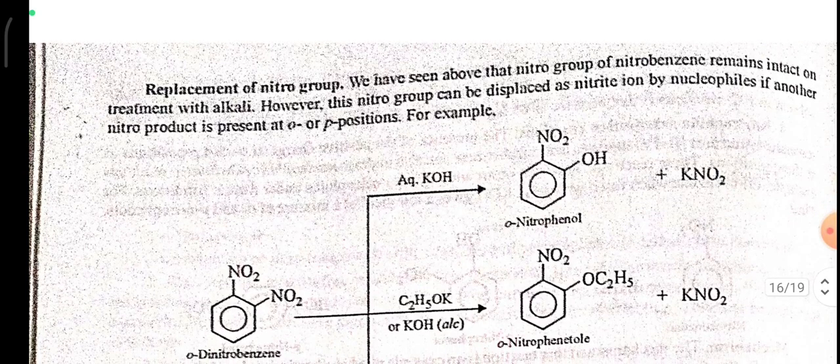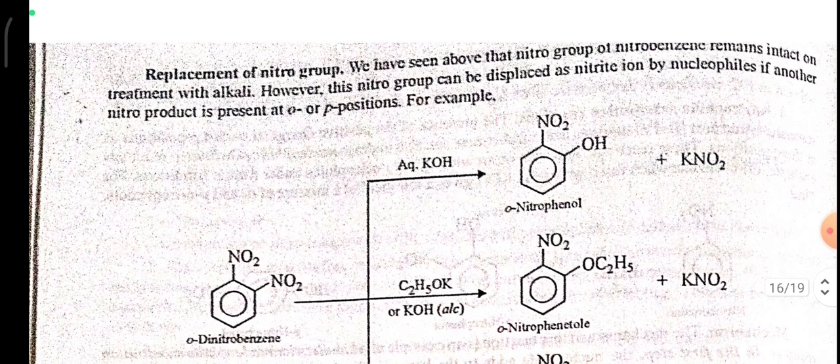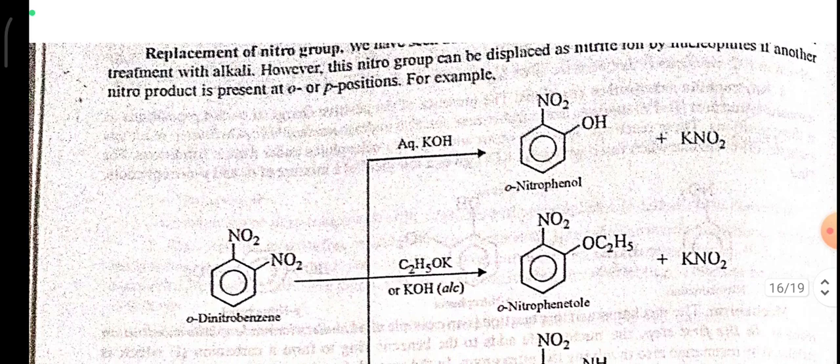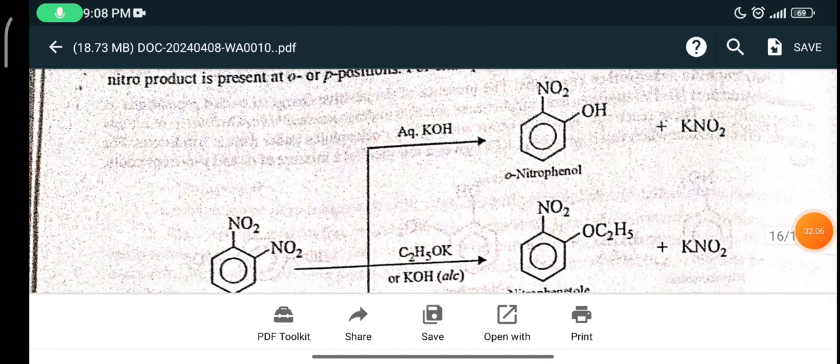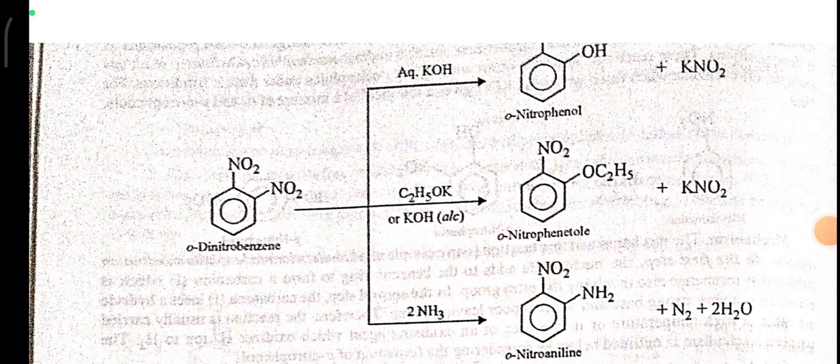Replacement of the nitro group. We have seen above that the nitro group of nitrobenzene remains intact on treatment with alkali. However, this nitro group can be displaced as nitrite ion by nucleophiles if another nitro group is present at the ortho or para positions. Here, ortho-dinitrobenzene reacts with aqueous KOH, gives ortho-nitrophenol plus KNO2.